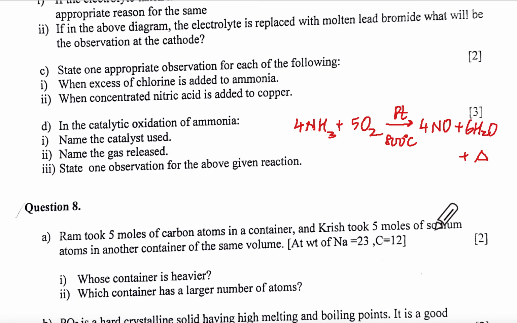And where is 45 kilocalorie? In the contact process. SO2 becomes SO3, correct? Yes. Okay. So you have to remember this. Now what are they saying? Name the catalyst: platinum. Name the gas released: nitric oxide. State one observation for the given reaction. One observation, you will have colorless gas NO which becomes reddish brown NO2, correct?